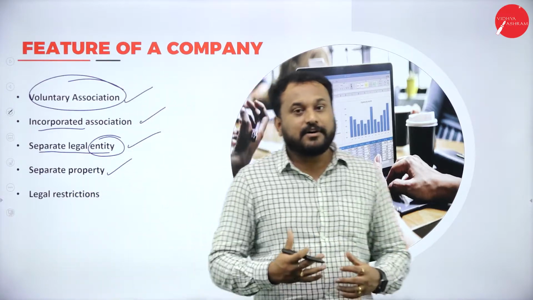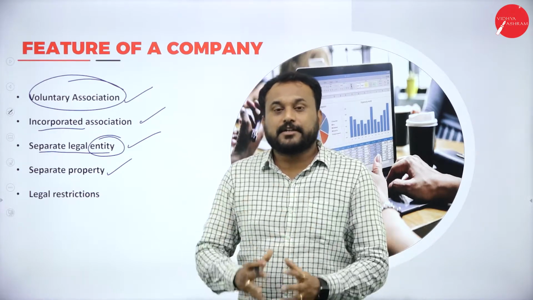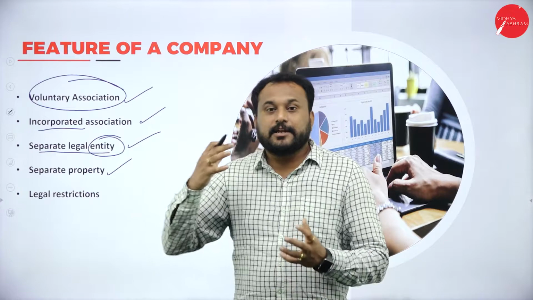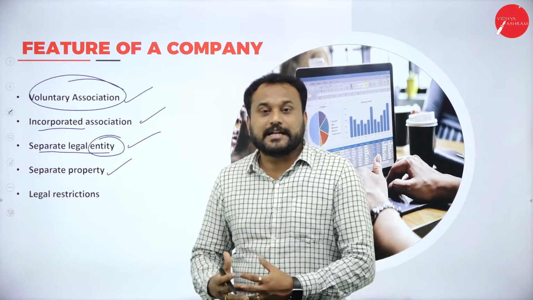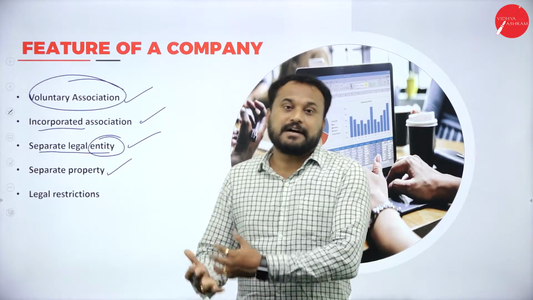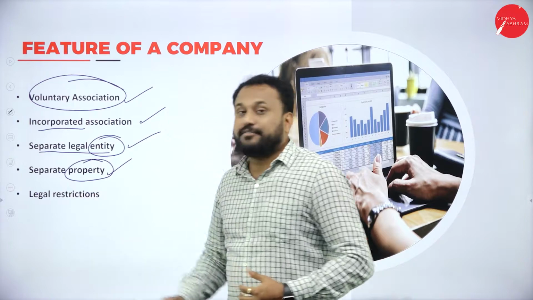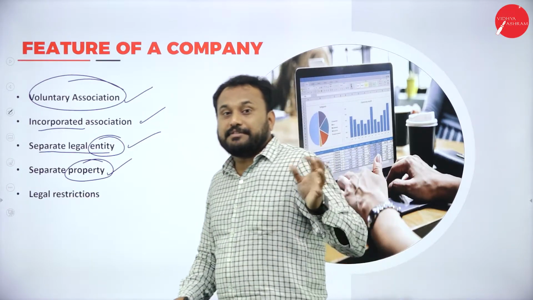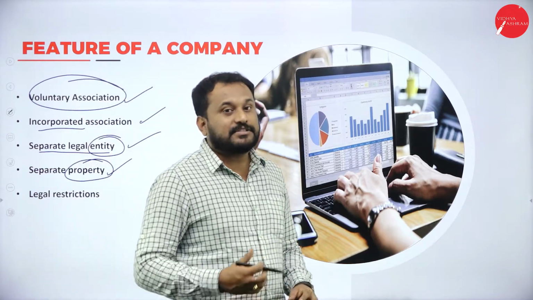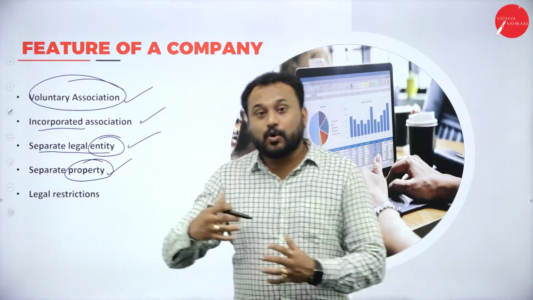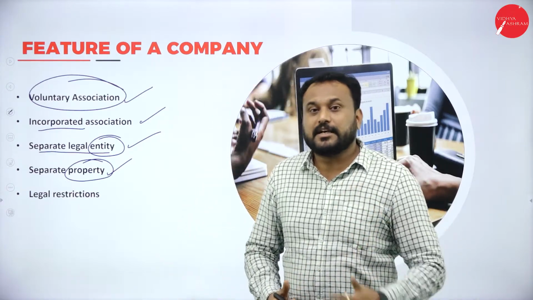So on behalf of the company, when a board director wants to buy a land, they cannot buy it according to their own name and wish. They need to buy the land on behalf of the company. That's why we have a separate property for the company itself. If there is a loss in a company and they want to liquidate, the company needs to sell its property. It is not the owners who are going to sell their property. It should be the company which sells the property.